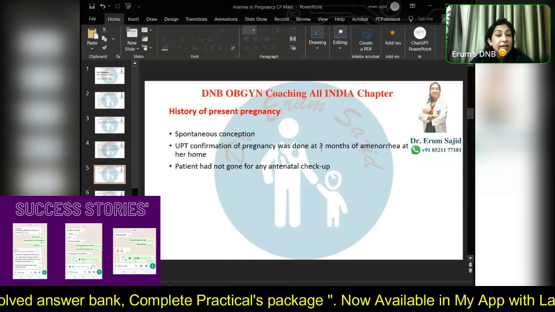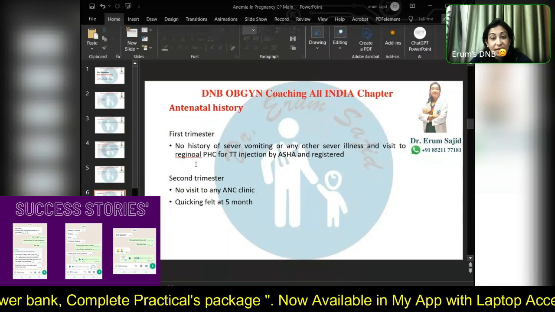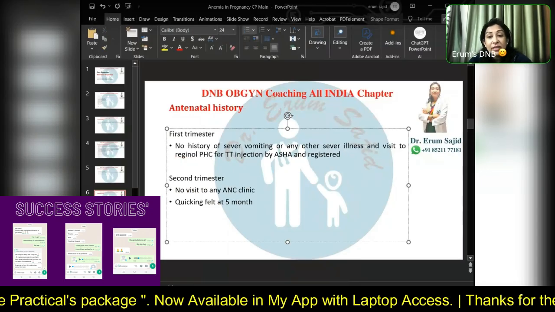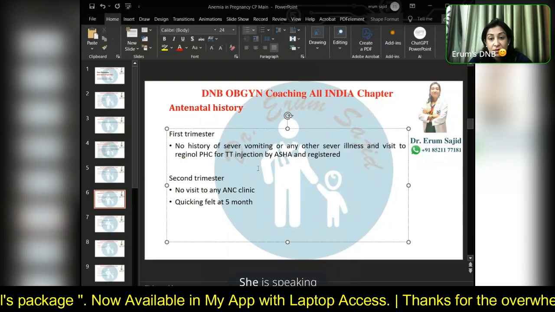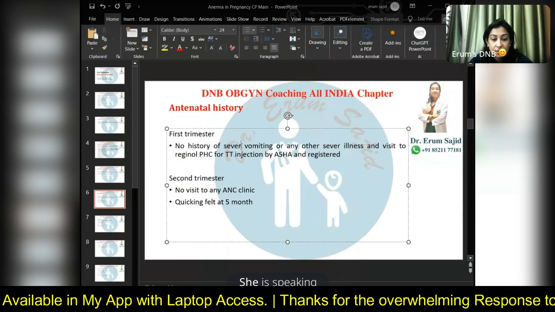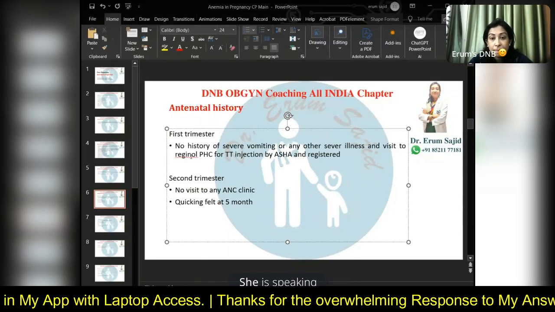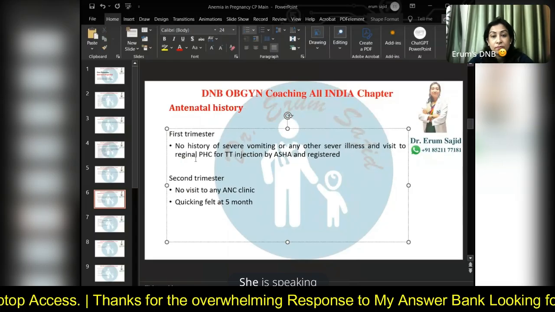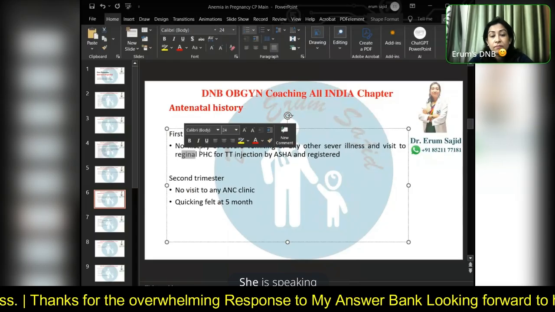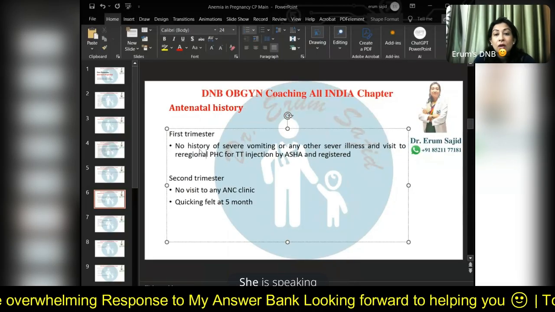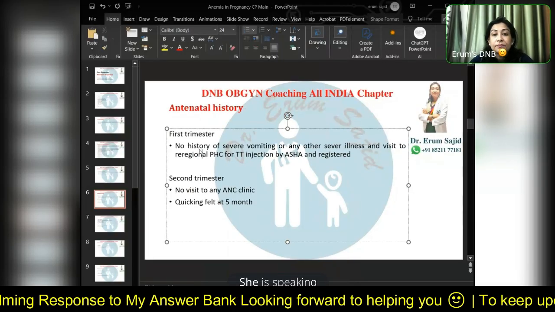Obviously, she's got no folic acid. Has she taken any iron supplementation? No visit. She just had a tetanus toxoid injection by the ASHA and was registered, but she was not aware of any medications given. They told her to visit the PHC and she couldn't go there, so she didn't get any medication.